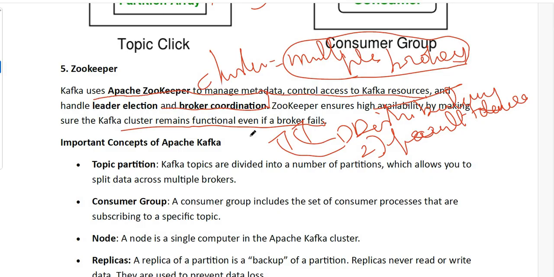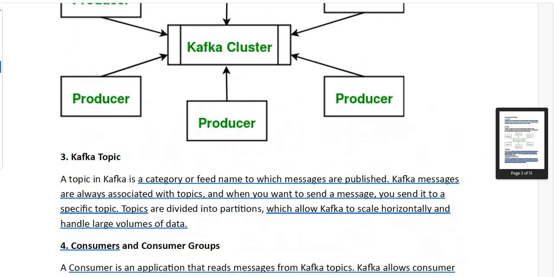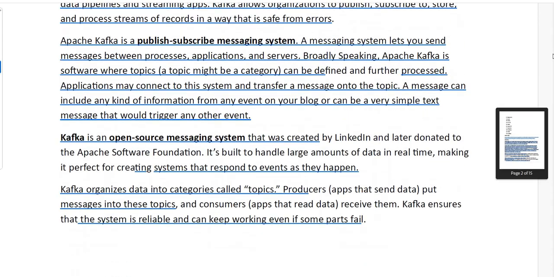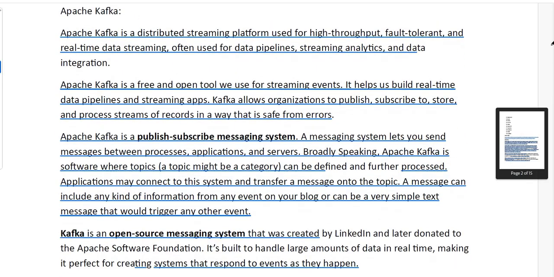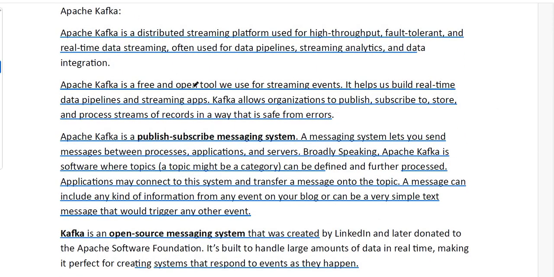These are the main core concepts. Let me explain once again. We have seen the introduction to Apache Kafka. Let us have a look at what Kafka actually is. Kafka is a distributed platform, as we already know. It is used for high throughput, it is free and open source, it is a publish-subscribe messaging system, and it was created by LinkedIn and later donated to the Apache Software Foundation.